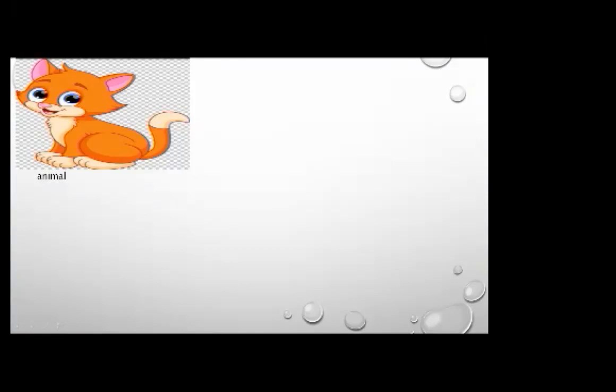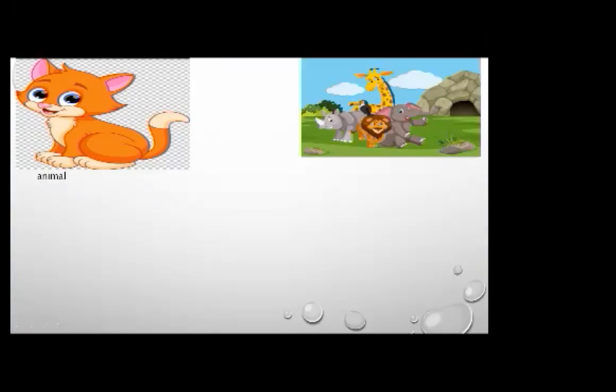But here you can see that there are many animals. When we see many animals, what do we call them? We call them animals. This is an animal, so it's singular, and there are many animals, so we call it animals.